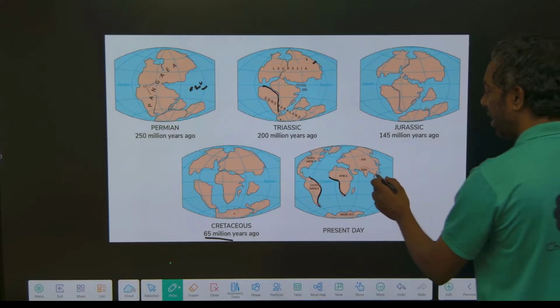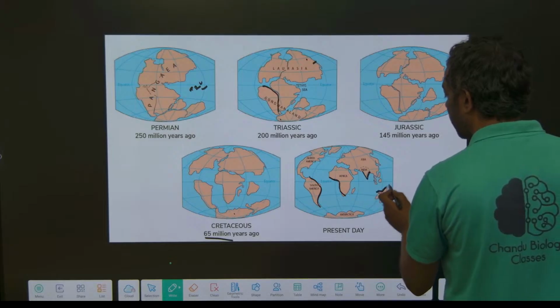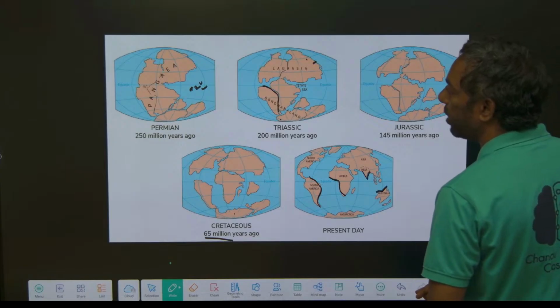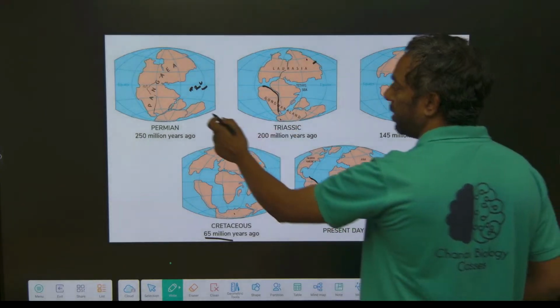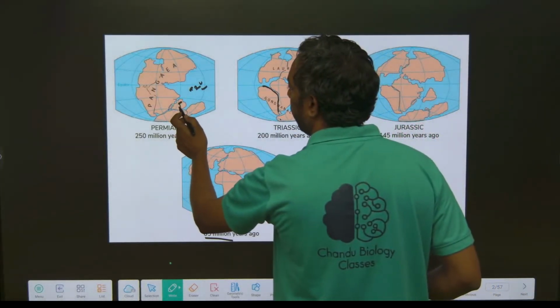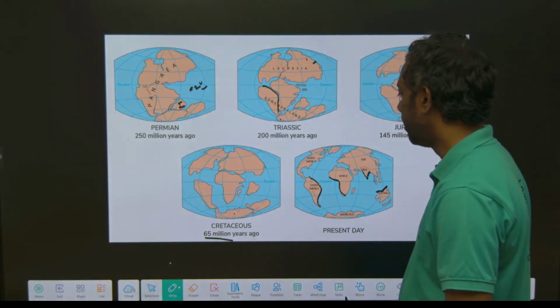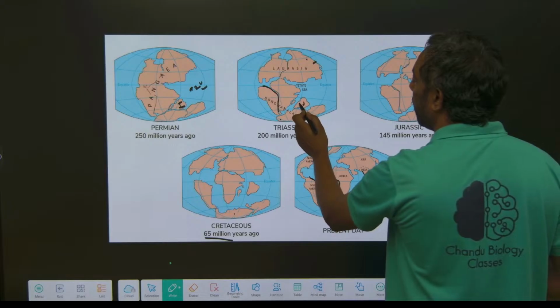Same Africa and, okay, this is India and this is Australia, same, guys. Just look into here. Actually, India is here, very south. Actually, it is the Antarctica region. Later on, the India plate is here.